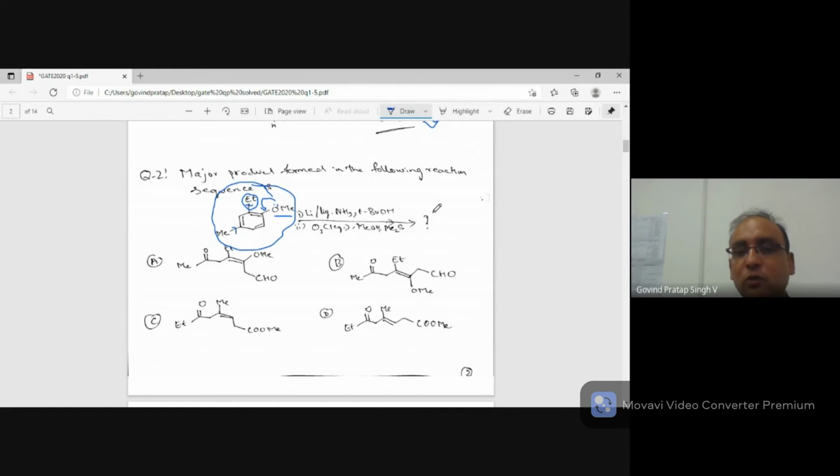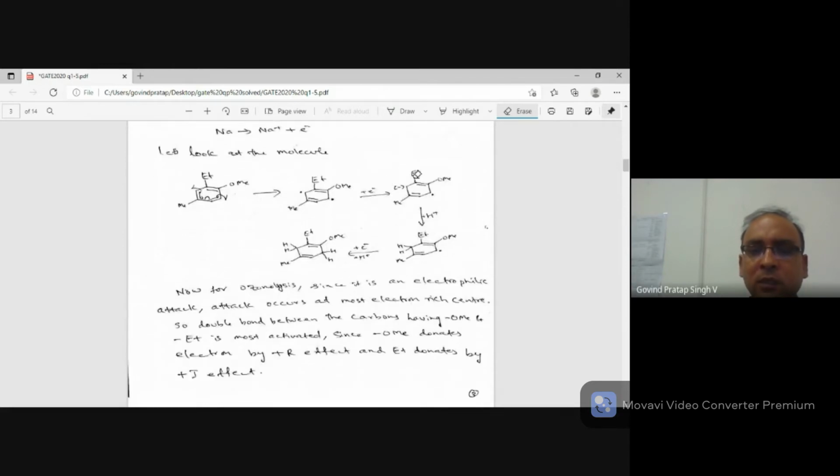So now you're doing first a Birch reduction. You can see lithium, liquid ammonia, tertiary butanol is just a solvent, followed by ozonolysis. Ozonolysis is very easy. The first step is what makes this question quite complicated. Let's see what happens here. Generally, I would have started from the carbon on which OMe is there, because it's most activated. I did not start with it, but it does not matter. Either way it could have been fine.